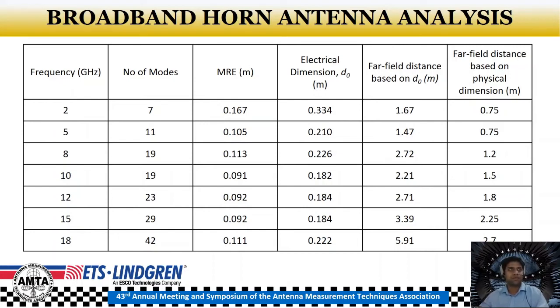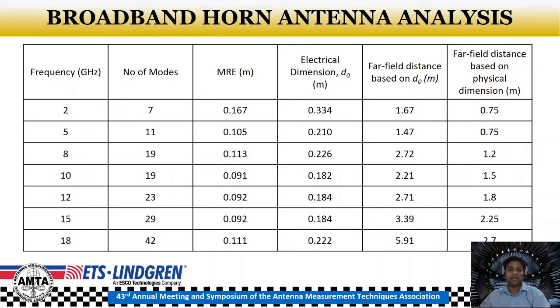Now, from spherical near field to far field theory, we know that each mode can be associated to a surface current pattern on the antenna surface. The combination of the surface currents of all the incorporated modes will constitute the far field pattern. Now, as seen from this table, the number of modes increases with the increase in frequency. This indicates that the number of modes and the associated cumulative surface currents needed to effectively characterize the 3 dB solid angle of the far field pattern also increases with the frequency, which is expected behavior.